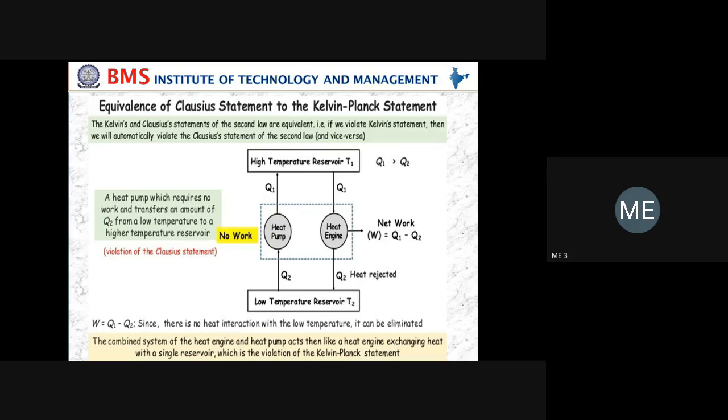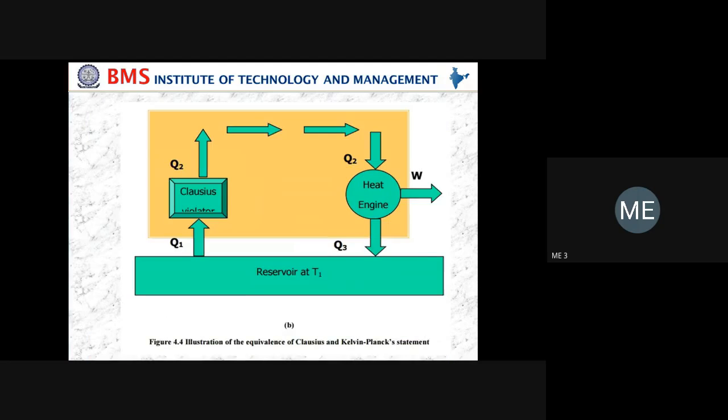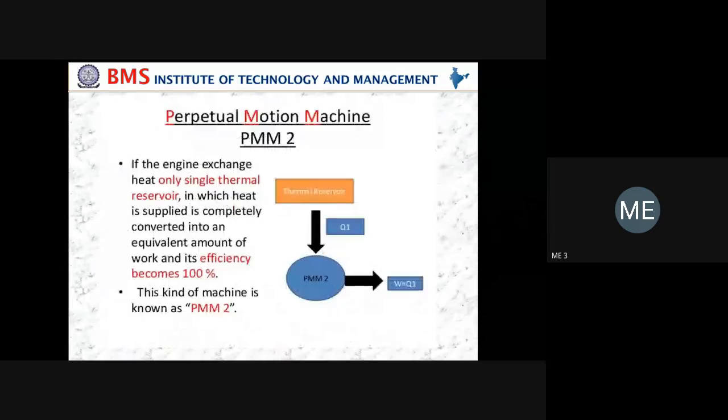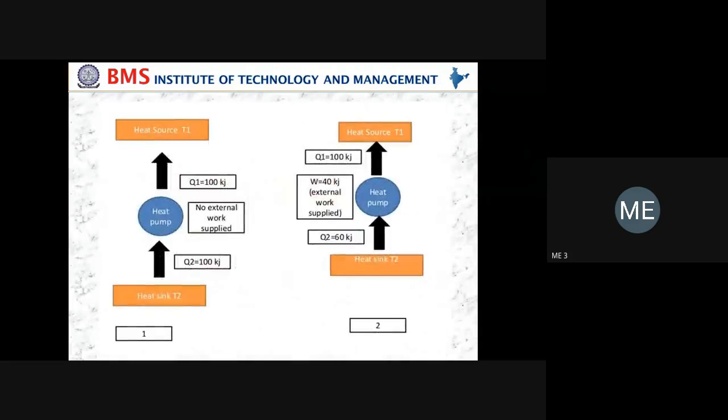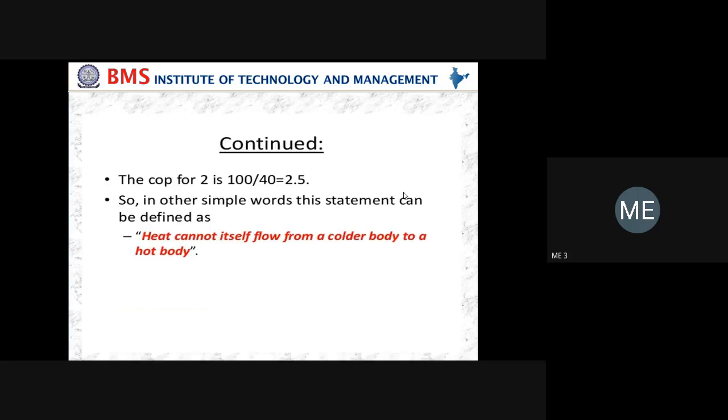In the case of a refrigerator and heat pump, the heat flows from lower temperature to higher temperature. You can see the diagram. In order to supply the heat from the sink to the source, we have to supply external work. Only then is it possible. That is the Clausius statement.